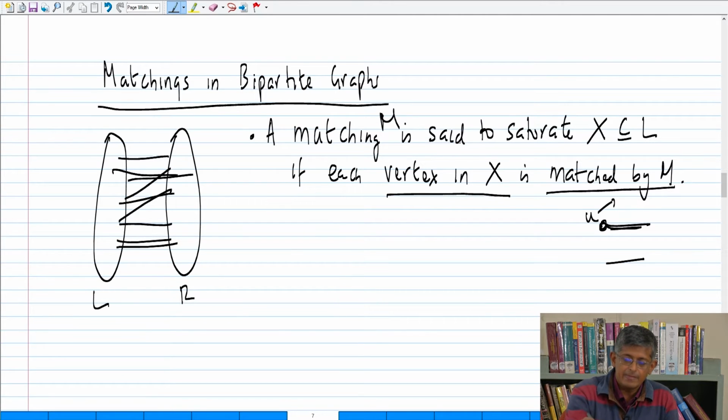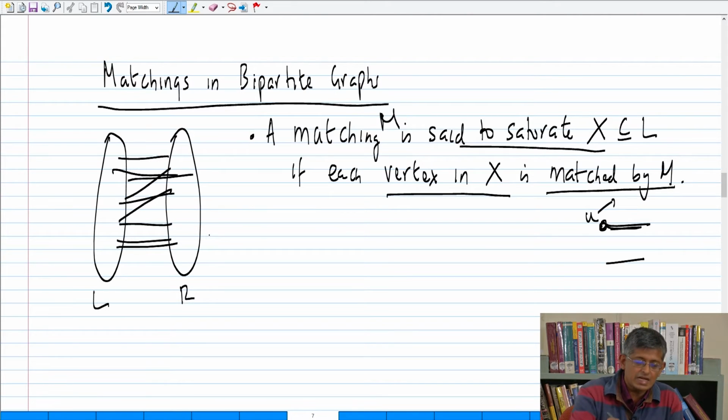So we say that a matching M is said to saturate a set X if every vertex inside X is matched by M, and X is inside L. Now, I am going to prove a very interesting property.